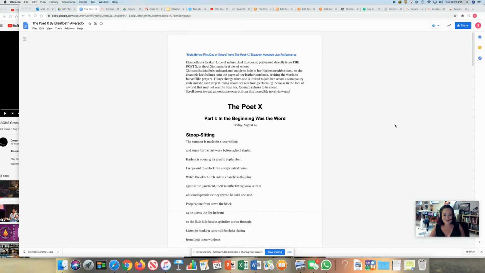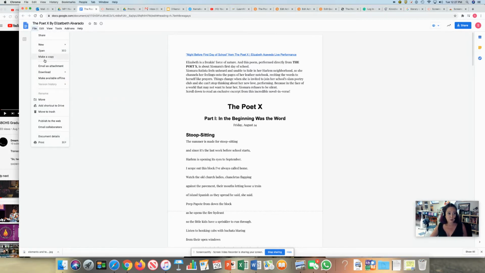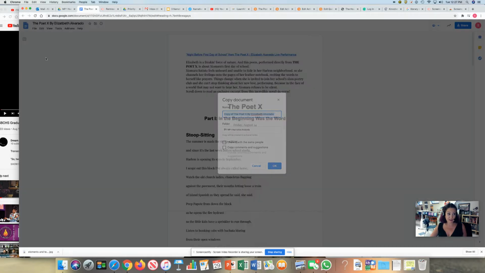All right, so this is your lesson on how to annotate text. You'll notice that this is a view-only document that I share with you and that you open up, and that means you can't write on this unless and until you go over here to File, you open it up, and you make a copy.